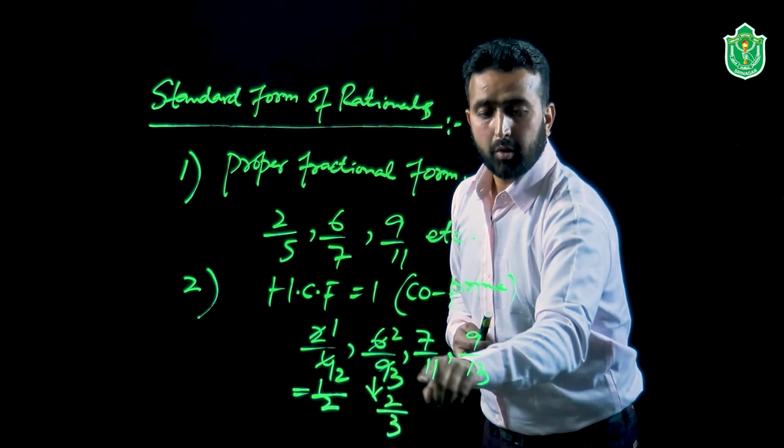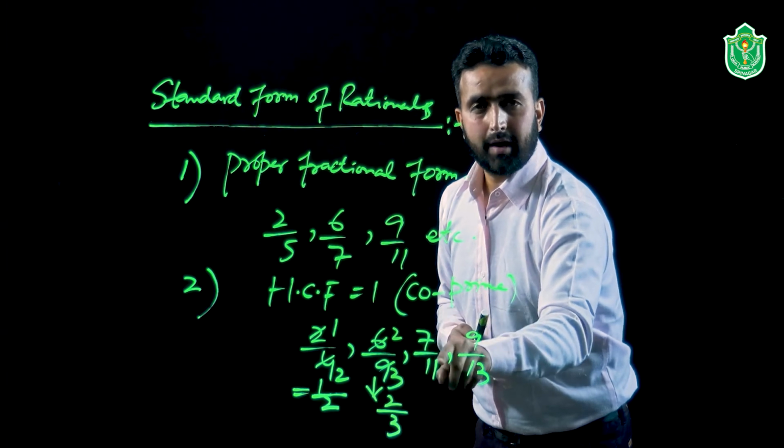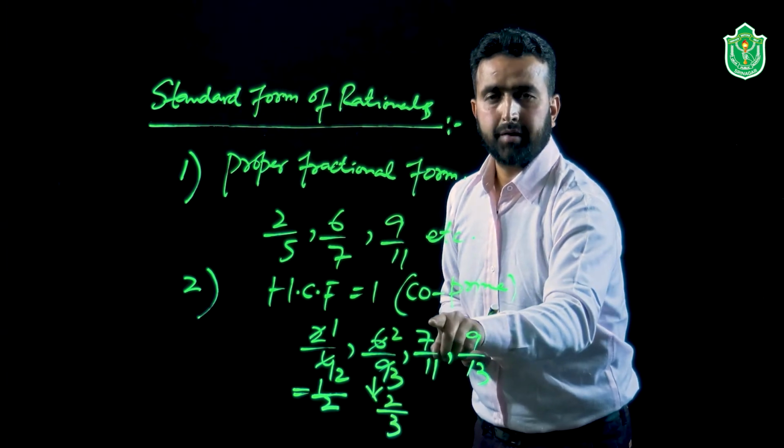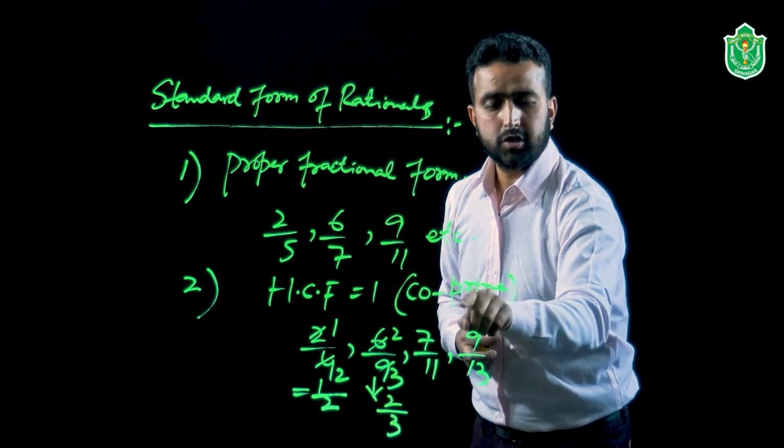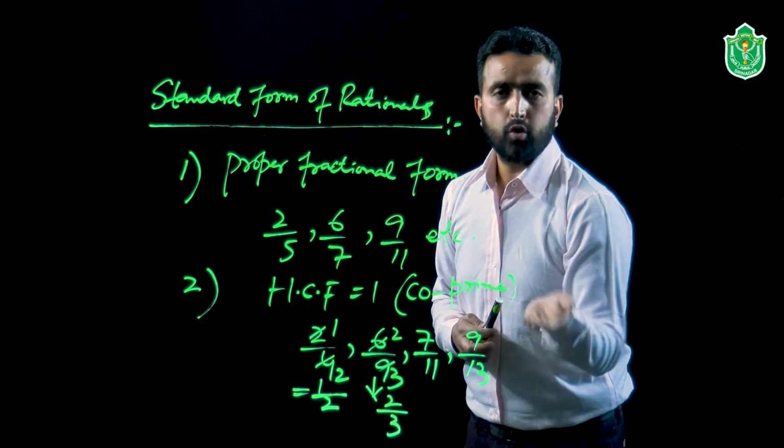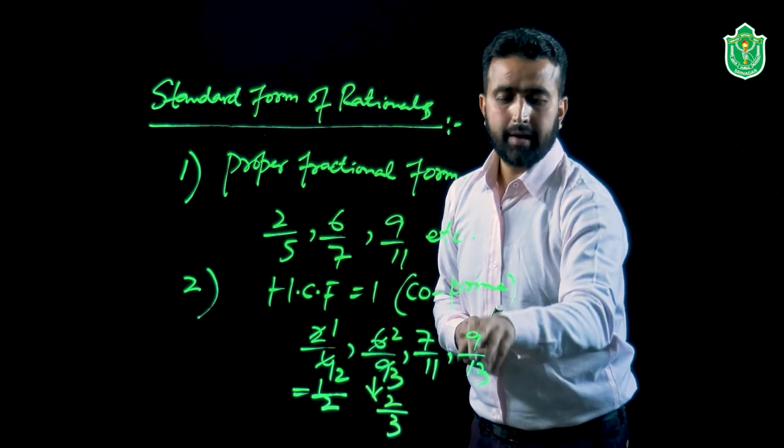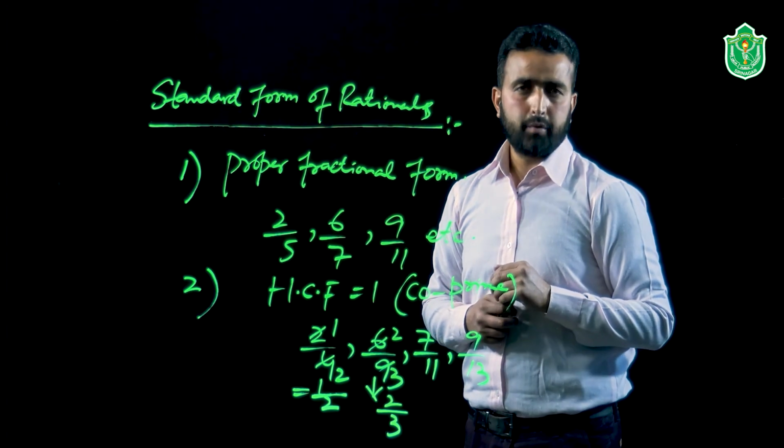And what about 7 by 11? You can see 7 and 11 have highest common factor as 1. Same is the case with 9 and 13. We cannot go for further cancellation. So 9 and 13 are co-prime to each other.